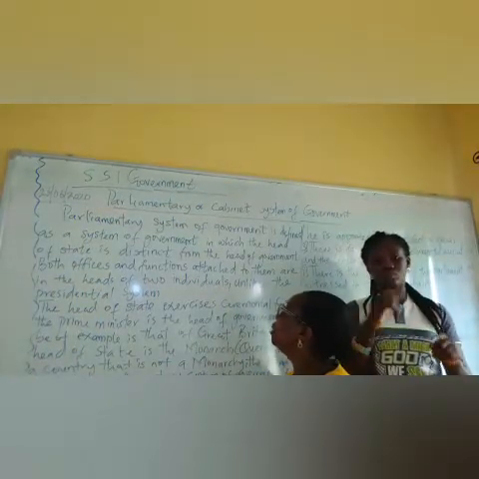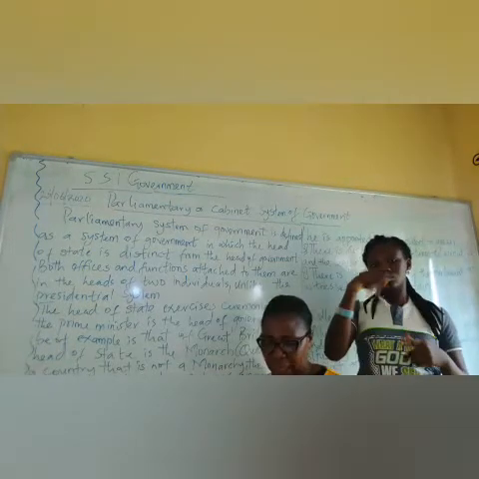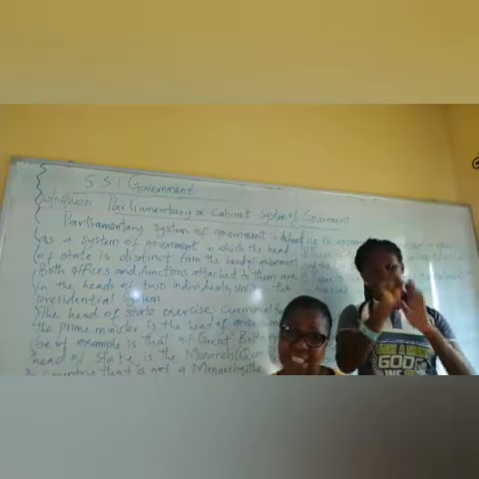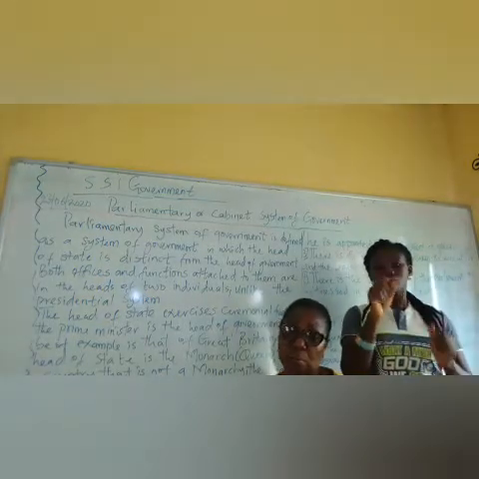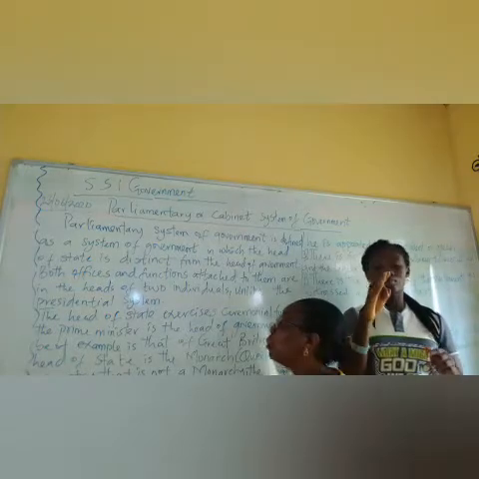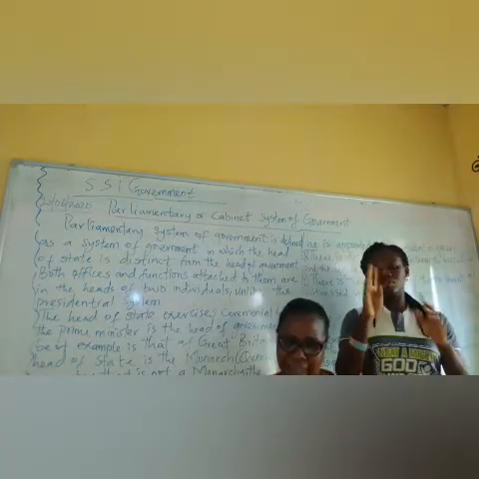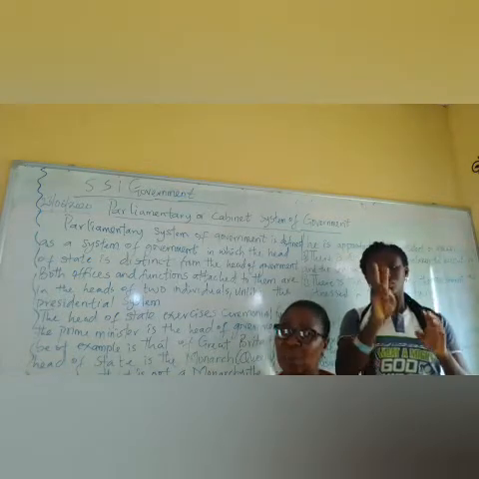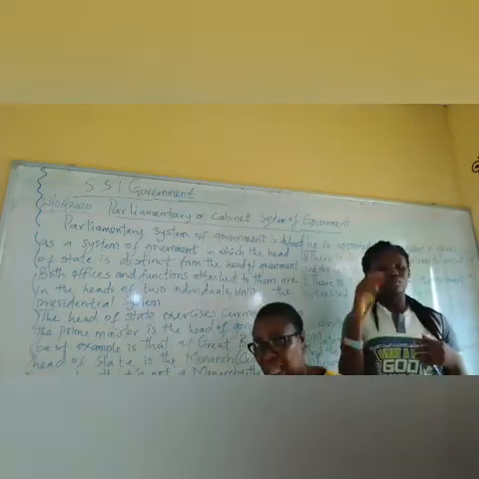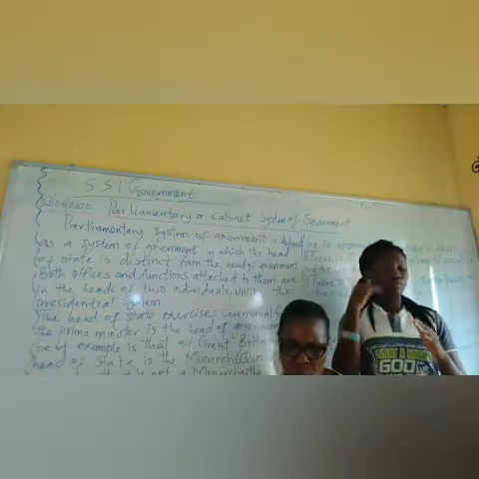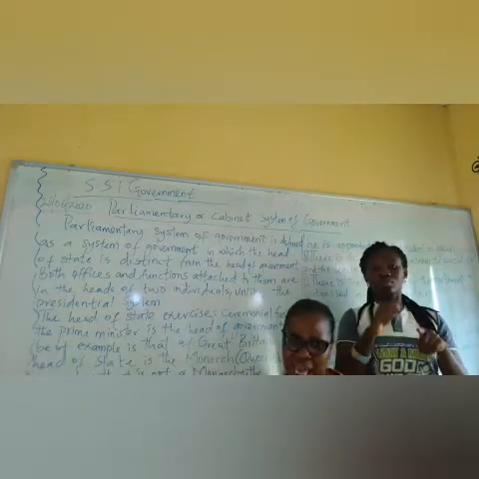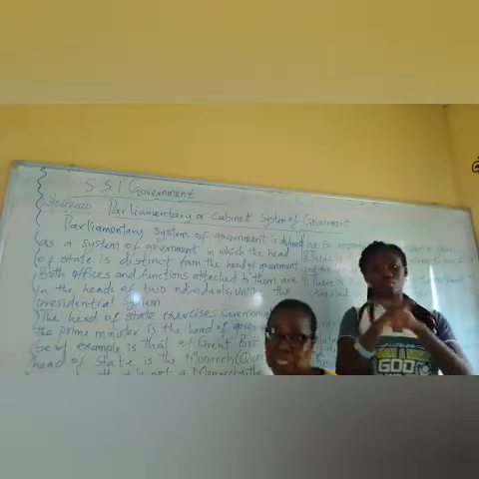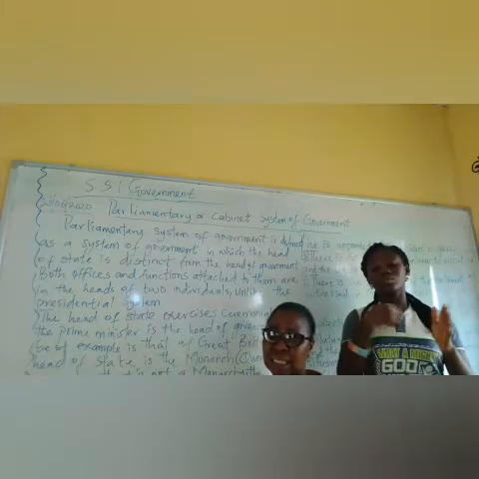Parliamentary system of government, or cabinet system of government, is a system of government in which the head of state is distinct or different from the head of government, and both offices are in the hands of two different personnel. So we have the head of state, quite different from the head of government. Also, the prime minister, who happens to be the head of government, works hand in hand with the head of state. So we have countries that are practicing this system.